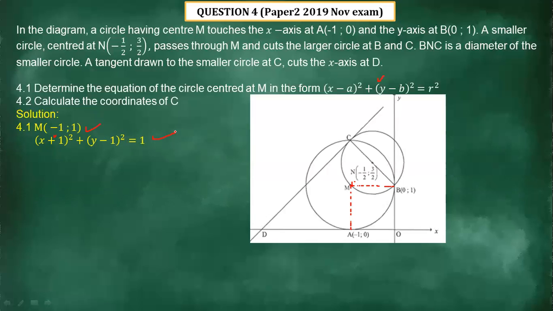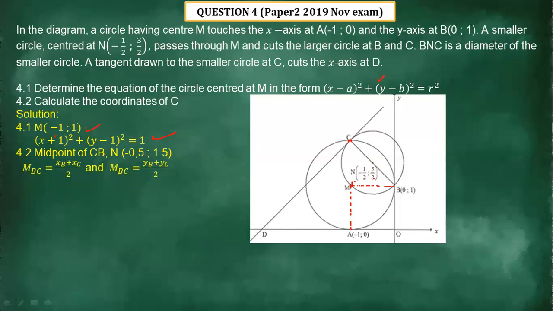Next question, 4.2. Calculate the coordinates of C. Let's see how we calculate the coordinates of C. We say the midpoint of BC is N. And the coordinates of N we are given, which is (-0,5; 1,5), or we can say (-1/2; 3/2).